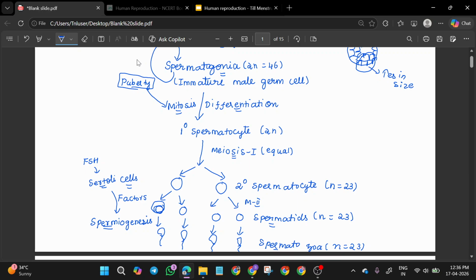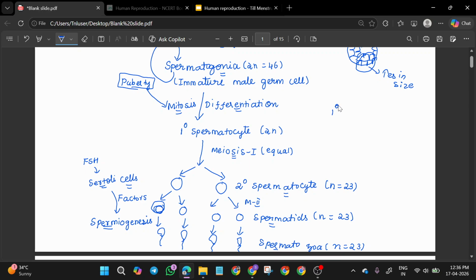It will undergo meiosis. That is, those cells are called primary spermatocyte. Primary spermatocyte will undergo meiosis 1, and meiosis 1 will be completed. That is, 2 secondary spermatocytes will form. And from each secondary spermatocyte, ரெண்டு spermatids will form.